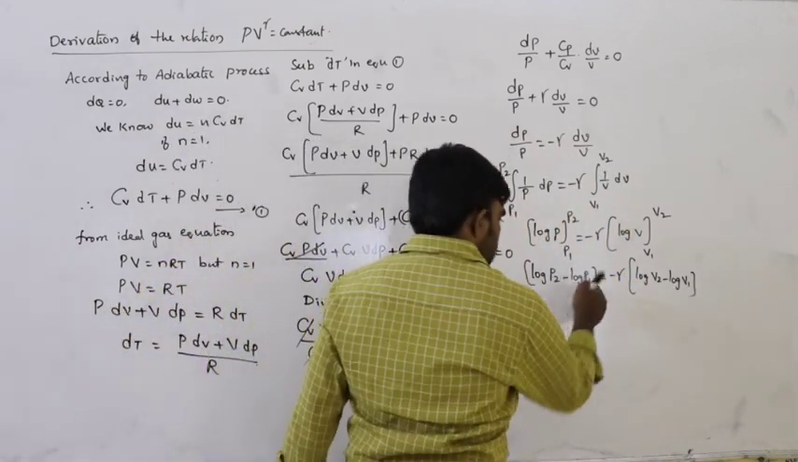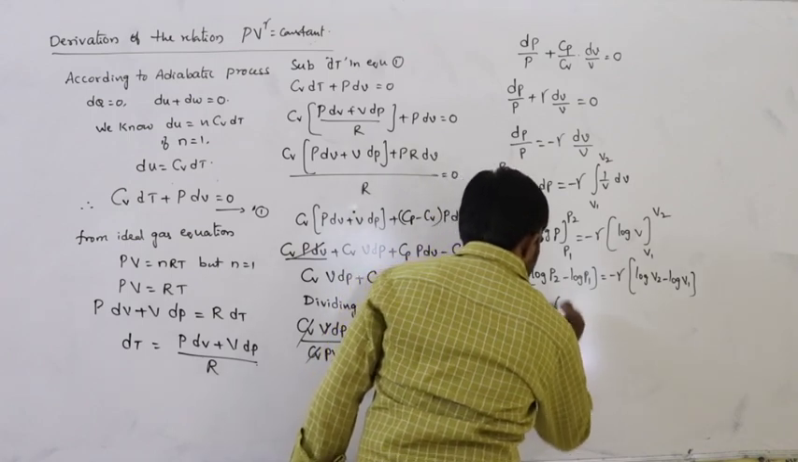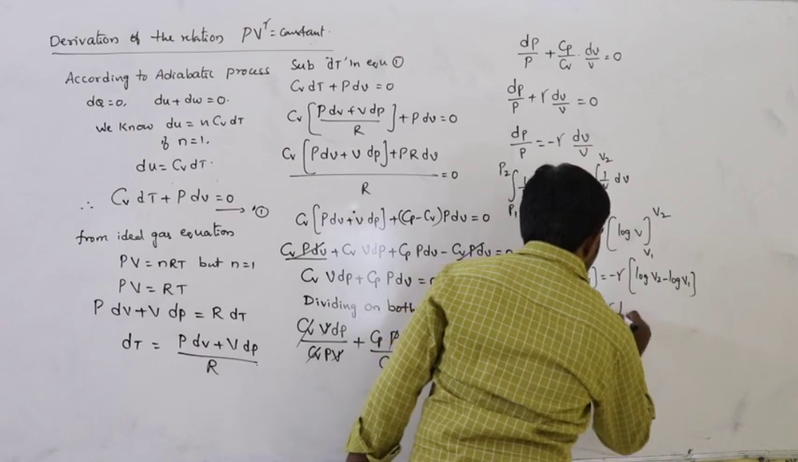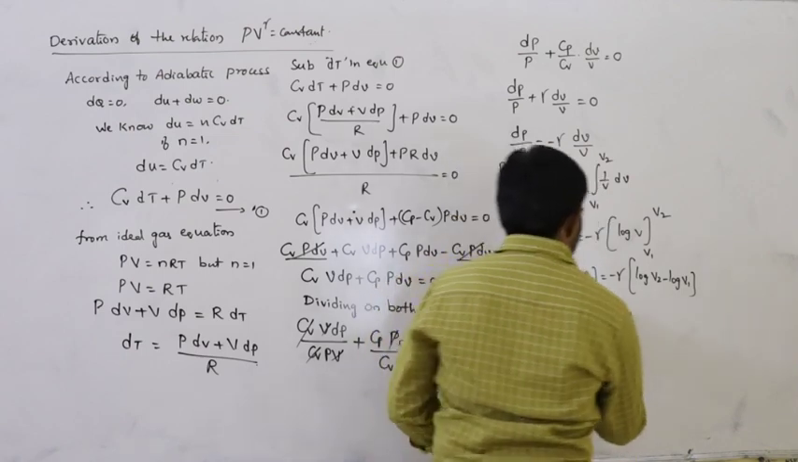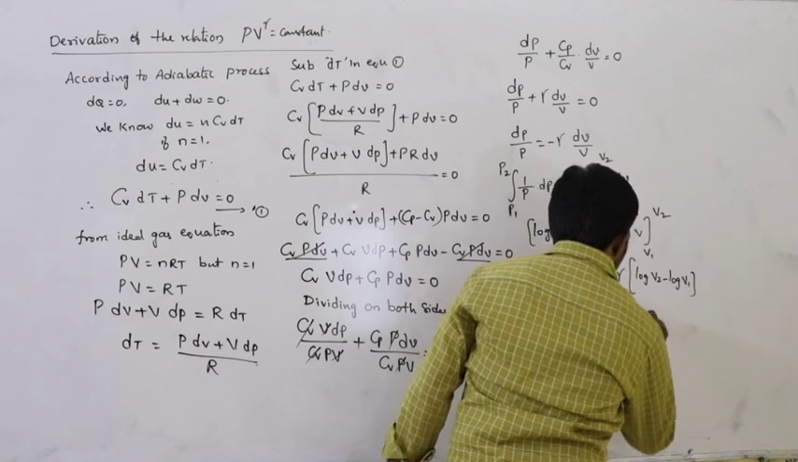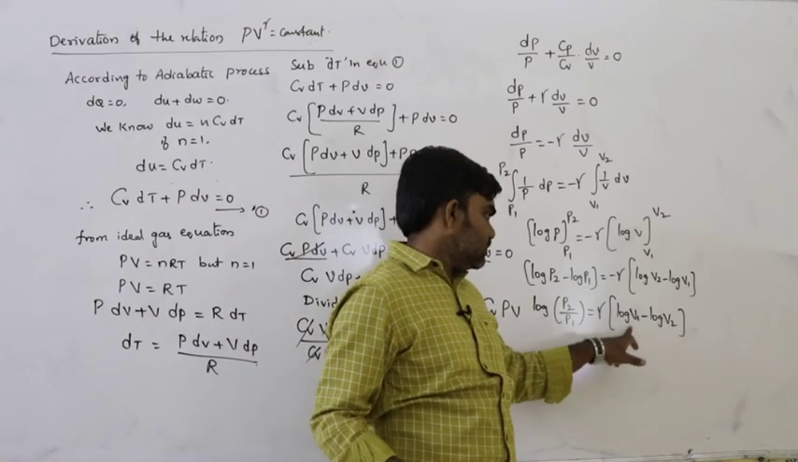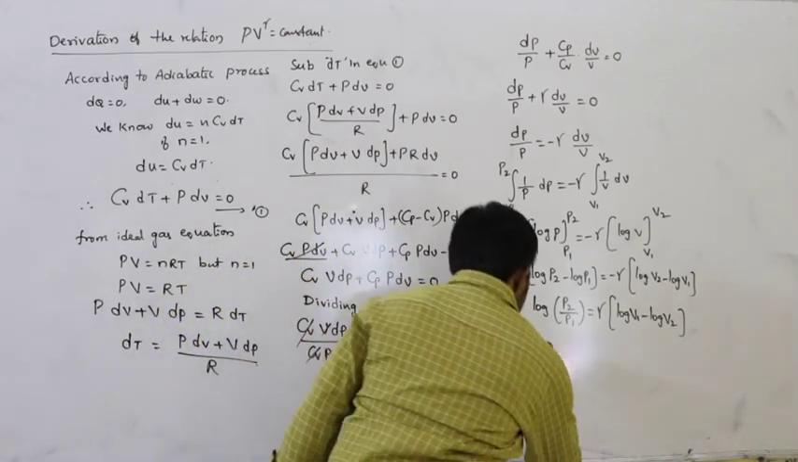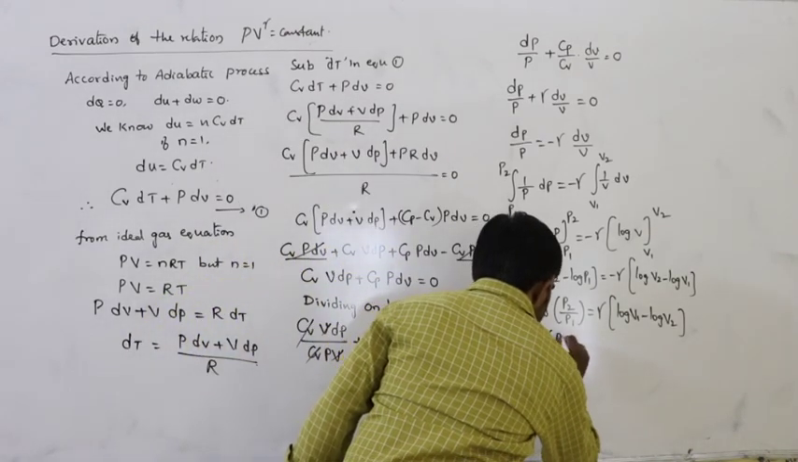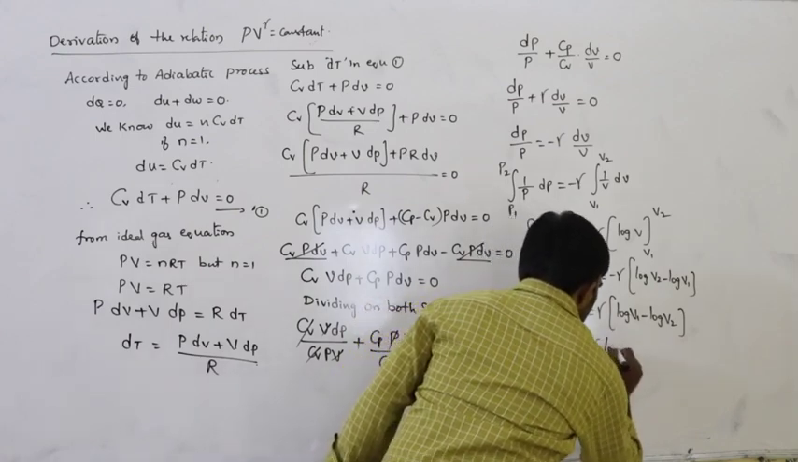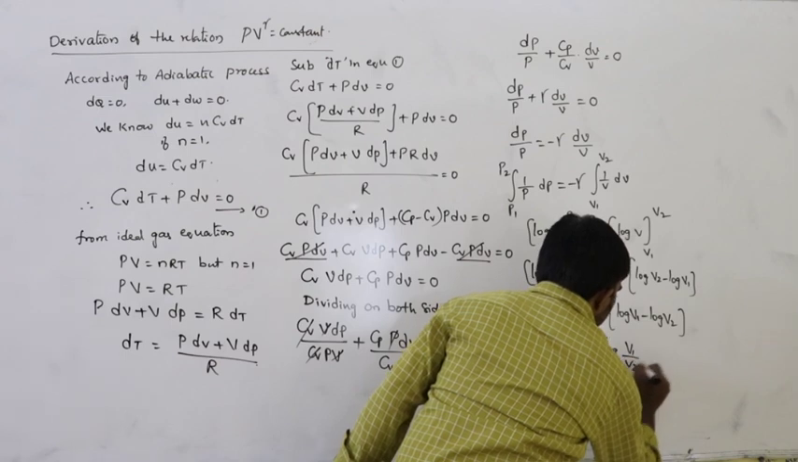Log A minus log B is log of A by B, so log of P2 by P1. And minus gamma into log V2 minus log V1 becomes gamma into log V1 minus log V2. So now log of P2 by P1 is equal to gamma into log of V1 by V2.